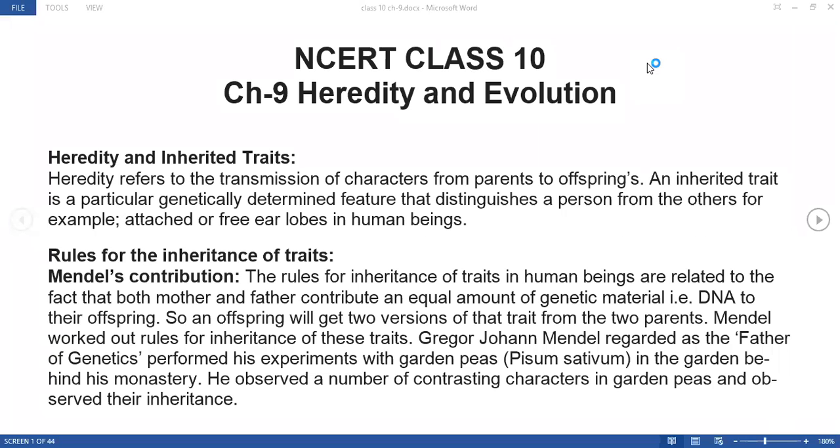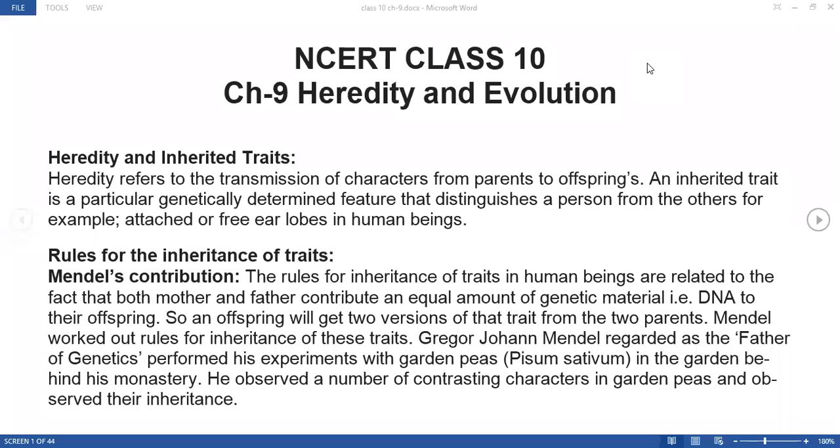Today we are going to see 10 science biology and we are going to see the new chapter, and that is chapter 9, that is heredity and evolution, right? So first today we will see about the introductory part of this chapter, and then we will shift to the upcoming main topics. In this chapter you are going to study related to the heredity as well as the evolution which is taking place, right? So let's start with today's session.